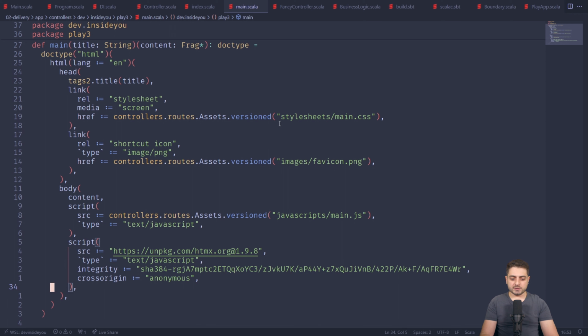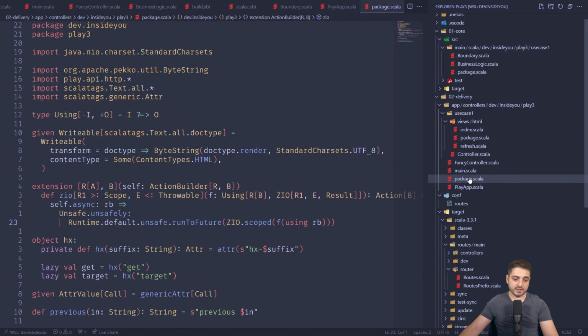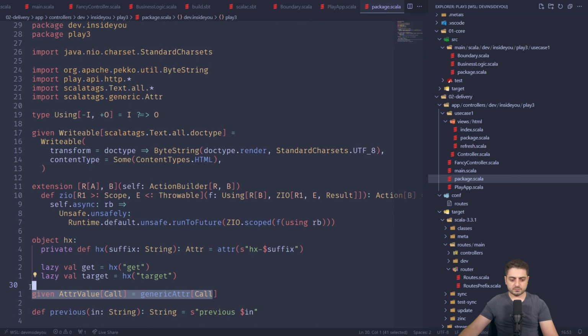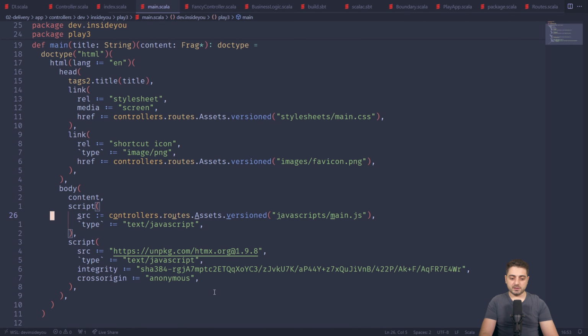Okay. Now there's one tiny thing that you need to know in order to make this thing work. I actually have created a teeny tiny implicit. I called the file package, but you don't need to have package objects in Scala 3 anymore. So if you look over here, there's this teeny tiny thing that would make this one line work. It will essentially do a toString on this route and put it into a source, which in this particular case is exactly what we need.